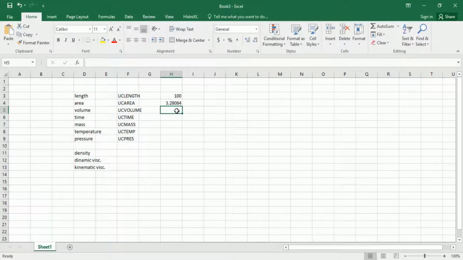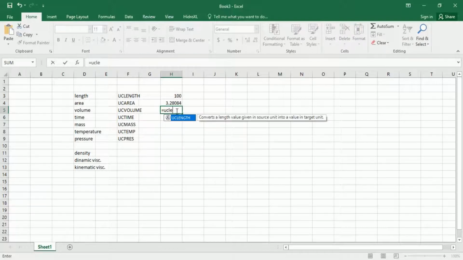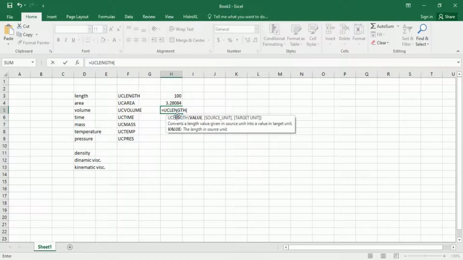What else? Now what I want to show you is that sometimes you don't have to write number 8 for meters. So let's see, UC length and open parenthesis. For value I will say number 1 and I will do the comma. So now it's asking me for the source unit.